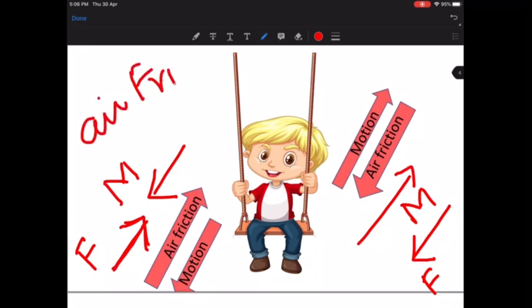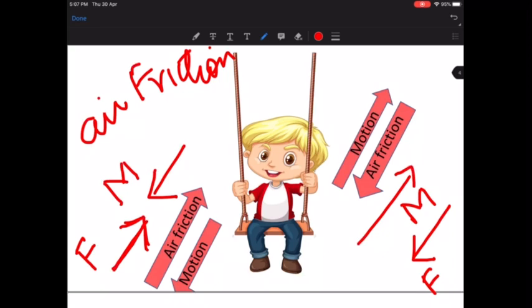So in this case, it is air friction which is acting in the opposite direction to the direction of the motion of the swing, right? That's why even if you don't push the swing, after some time on its own, slowly the swing is going to reduce its speed and come to a halt. It's going to come to rest.